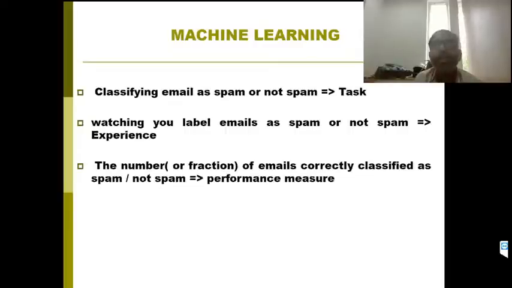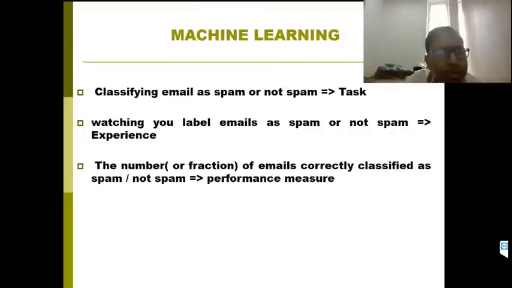Classifying an email as spam or not spam, that is the task. It is a well-defined task. And watching you label emails as spam or not spam, that is the experience. For example, if a mail comes, the program will identify some specific terminologies to classify it as spam or non-spam. So the program learns through experience. And what is the performance measure here? The number of emails correctly classified as spam or not spam. That is called the performance measure.